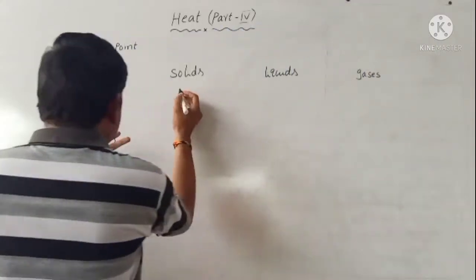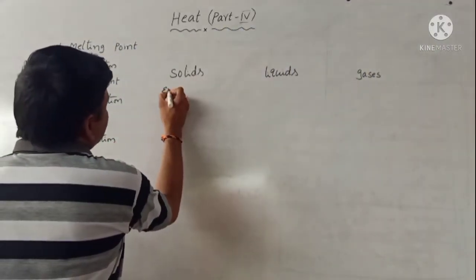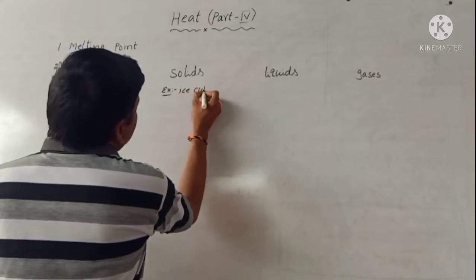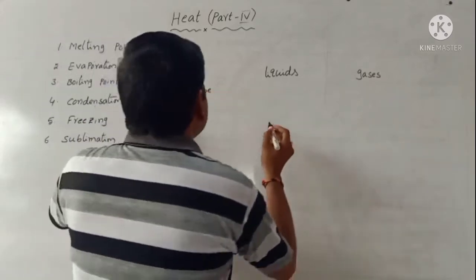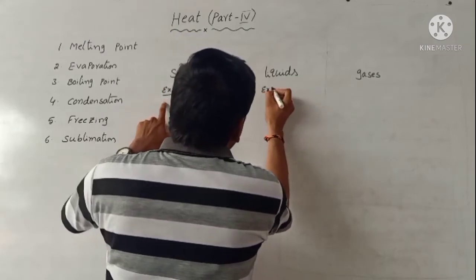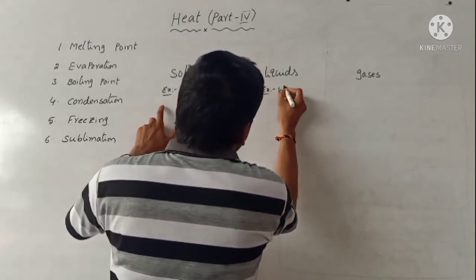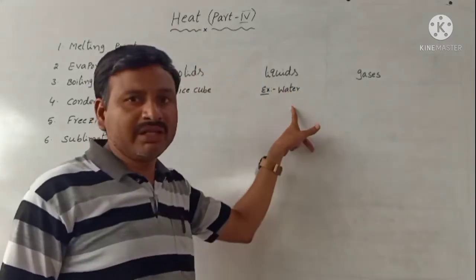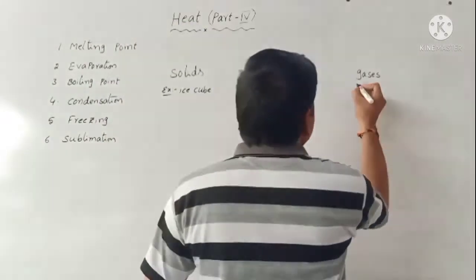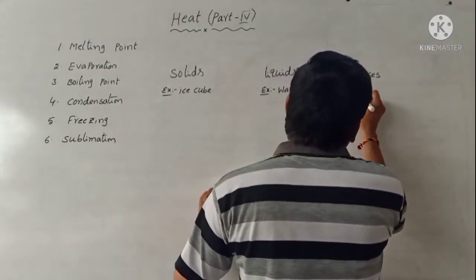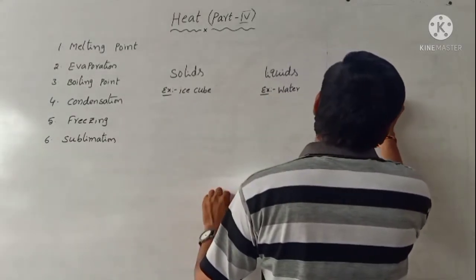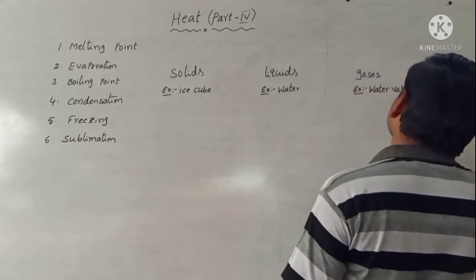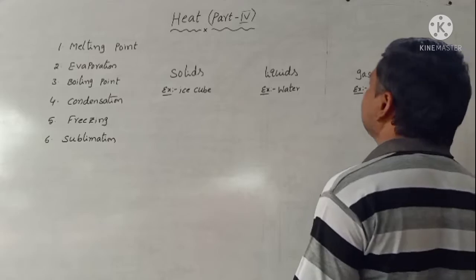For example, the solid substance example is ice cube. And the liquid state example, already you know, is water. Water is always available in liquid form. The example of gases is water vapor.